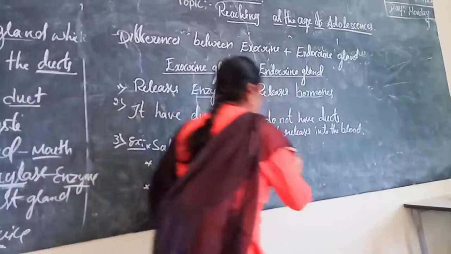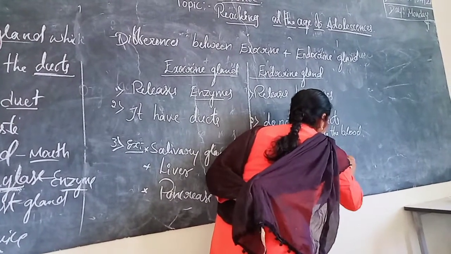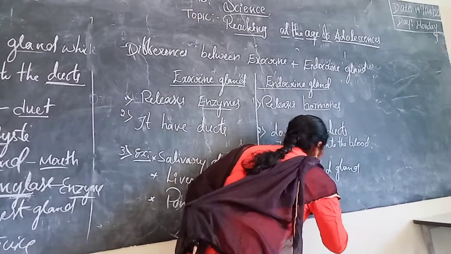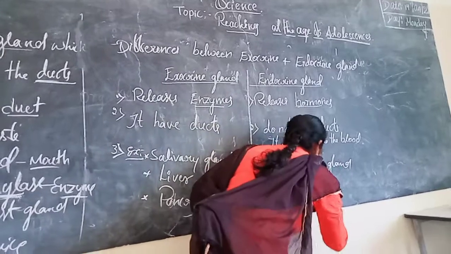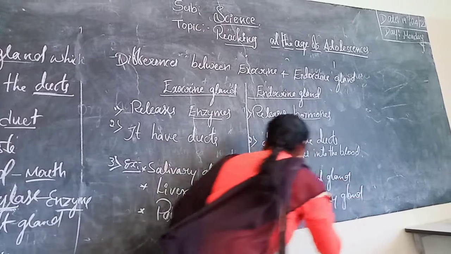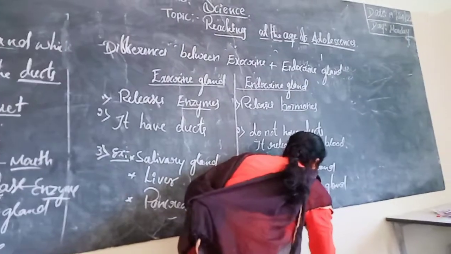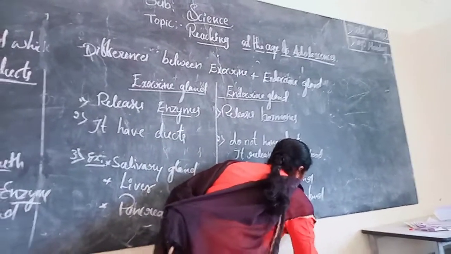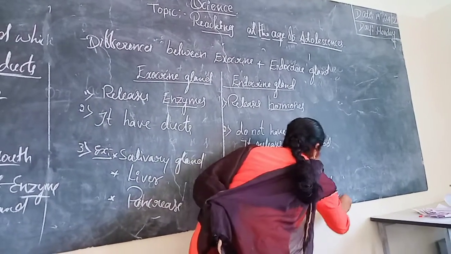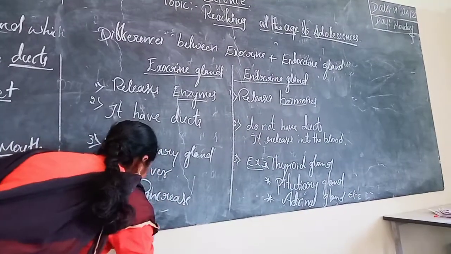Here examples of endocrine glands are thyroid gland, pituitary gland, and adrenal gland, etc. And here also still many are there.